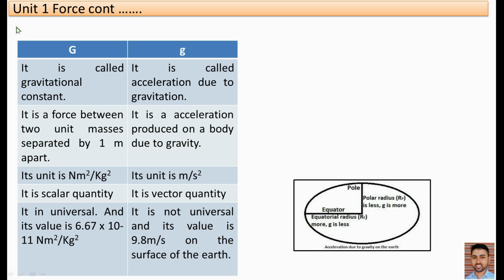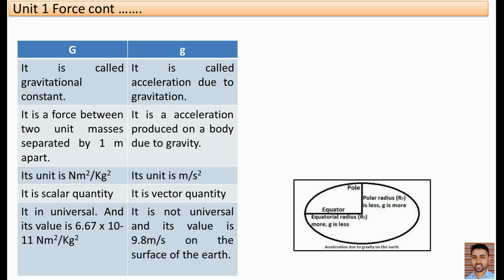What is the SI unit of gravitational constant? Newton meter square per kg square. What is the SI unit of acceleration due to gravity? Meter per second square. Capital G is a scalar quantity, because it has only magnitude, no direction. Small g is a vector quantity, because it has both magnitude and direction.